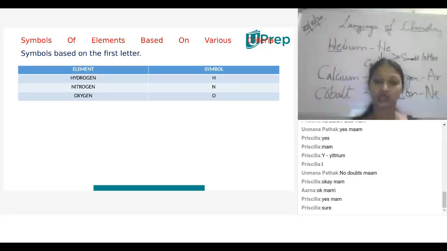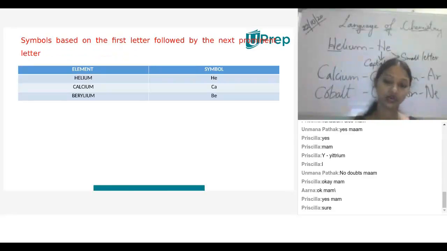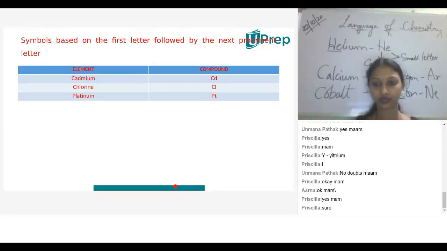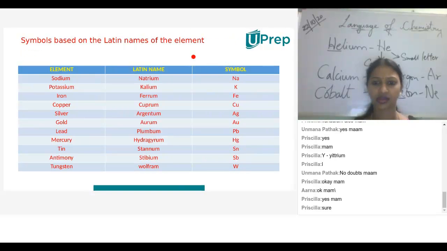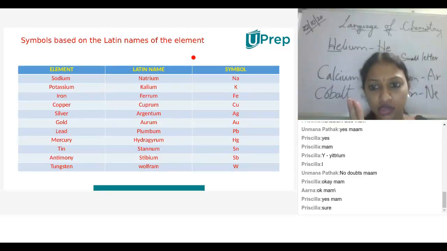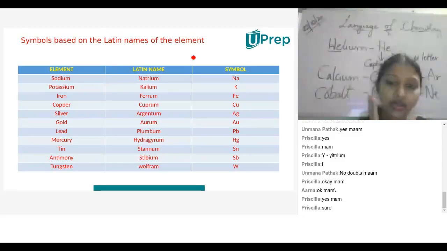So symbols based on the first letter, you know. Symbols giving prominence to the second letter, we have discussed. Along with the first rule and the second rule, there is a third rule in common. What is the third rule, children?